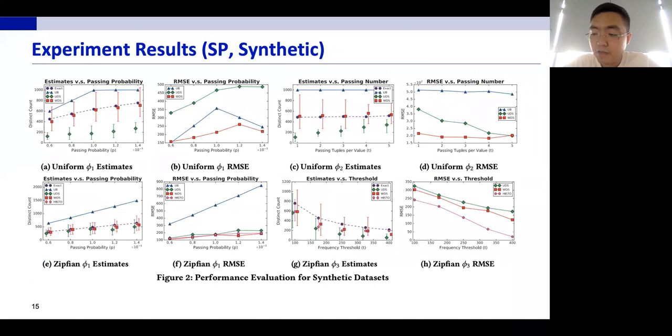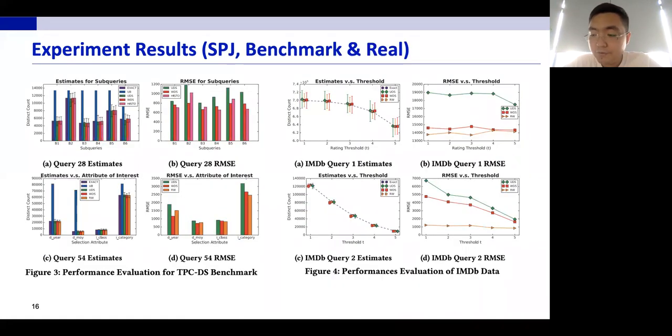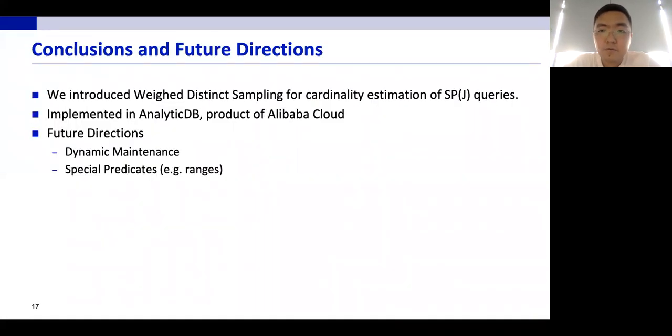And here are some of our experimental results. For SP queries, our weighted distinct sampling algorithm generally outperforms uniform distinct sampling, especially when the filter is hard or when the data is skewed. For SPJ queries, the difference is less significant, but our random walk algorithm saves the sample construction time by orders of magnitude. And so here is our conclusion. We have introduced the weighted distinct sampling algorithm to solve the cardinality estimation problem for SP queries and SPJ queries. This is implemented in AnalyticDB, which is a product of Alibaba Cloud.